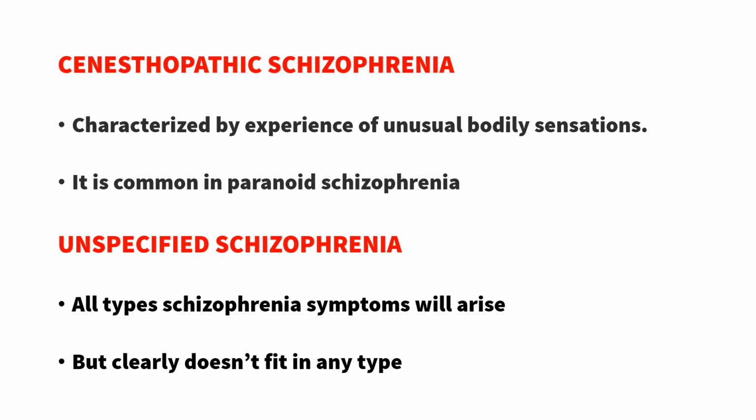And last one is unspecified schizophrenia. Unspecified schizophrenia means all types of schizophrenia symptoms will arise in the patient. Like the 8 types I have discussed with you right now, all types of schizophrenia symptoms will be seen in the patient, but it clearly doesn't fit into any type. That is the specialty of unspecified. We can't specify what type of schizophrenia. That is known as unspecified schizophrenia. So these are all the 8 types of schizophrenia according to the ICD classification, or international classification of diseases.